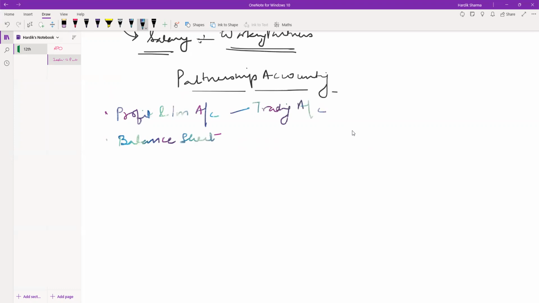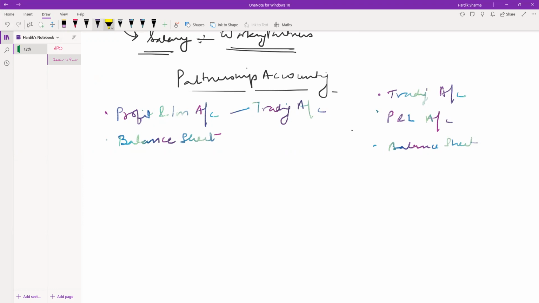So this is trading and profit and loss account, or in certain cases there are three accounts: trading account, profit and loss account, and balance sheet. These are the accounts that need to be maintained for partnership accounting.